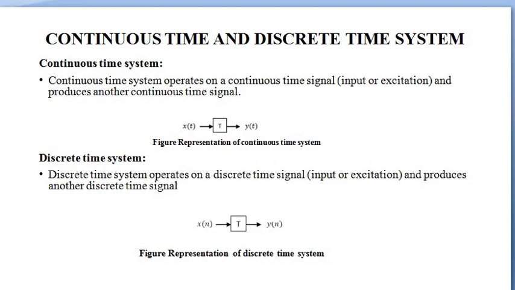Continuous time and discrete time system. A continuous time system is a system that operates on a continuous time signal and produces a continuous time signal as the output. The system is symbolically represented as x of t is the input to the system, and the system has a transfer function T, and the output is given as y of t. Discrete time system operates on a discrete time signal and produces another discrete time signal as the output. X of n is the input and the transfer function is T, y of n is the output.